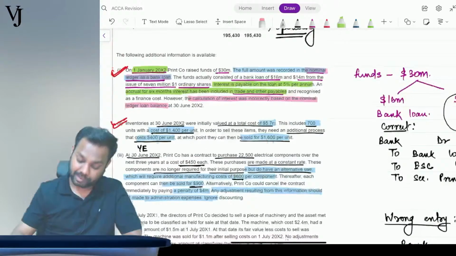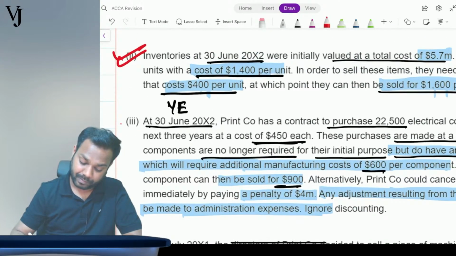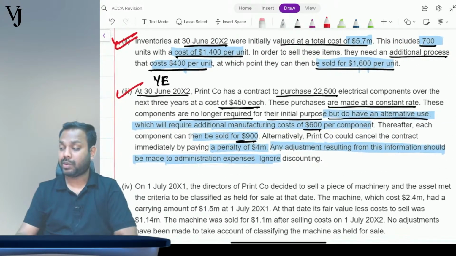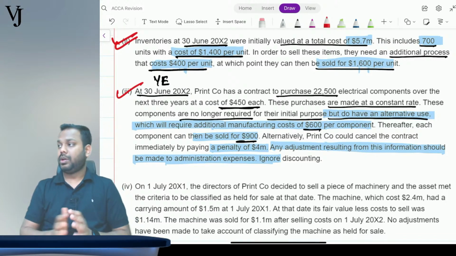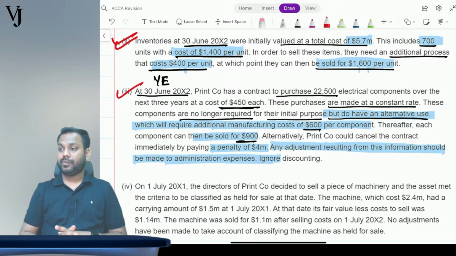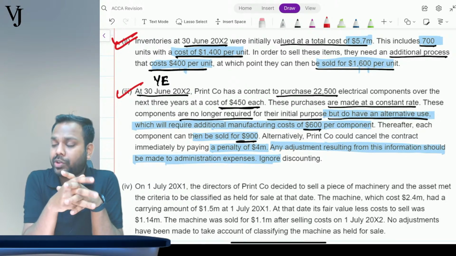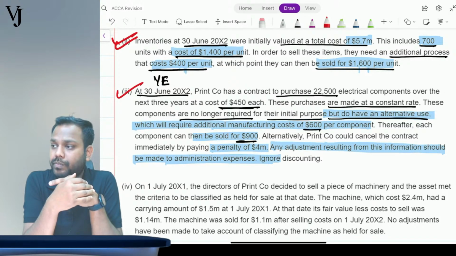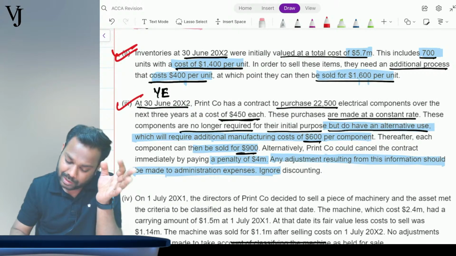So I believe adjustment number 3 is also clear to all of you. Please confirm, then only I'll move on to adjustment number 4. I will require a confirmation from all of you. What, Muskan? What is your query? The provision has been made or not? Is the question saying that we have made the provision?